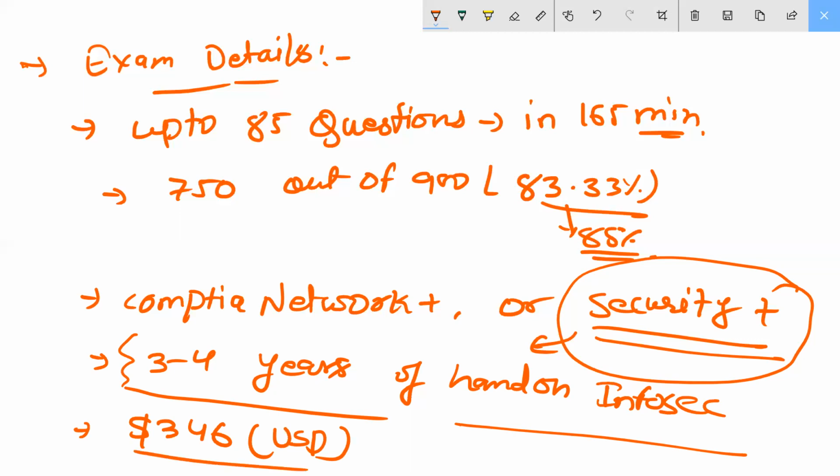But sometimes some examination vouchers are sold at 50% off also. You can check it out. I will refer somewhere.